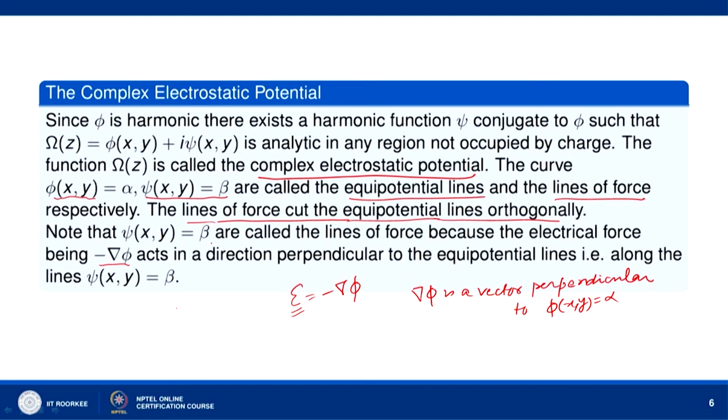So, let us note that psi(x,y) = beta are called the lines of force, because the electrical force, which is minus del phi, acts in a direction perpendicular to the equipotential lines phi(x,y) = alpha, that is along the lines psi(x,y) = beta.